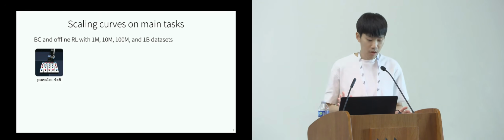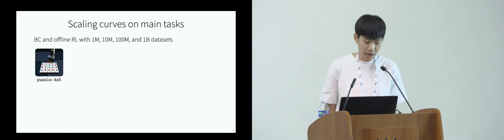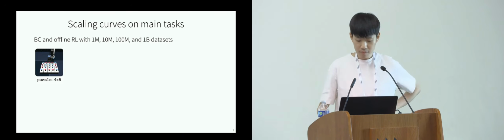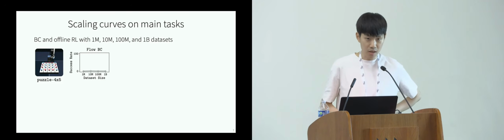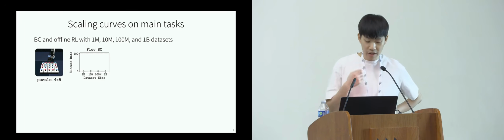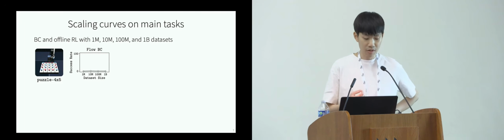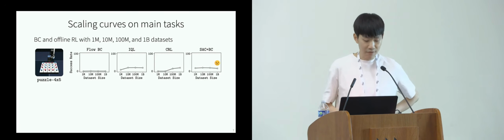Here, this is puzzle 4x5, which is much harder than the other two environments. We trained BC and offline RL agents with 1 million to 1 billion datasets. First of all, BC completely failed. Regardless of the dataset size, it was not able to achieve any non-trivial performance. The problem is that even RL completely failed to scale.